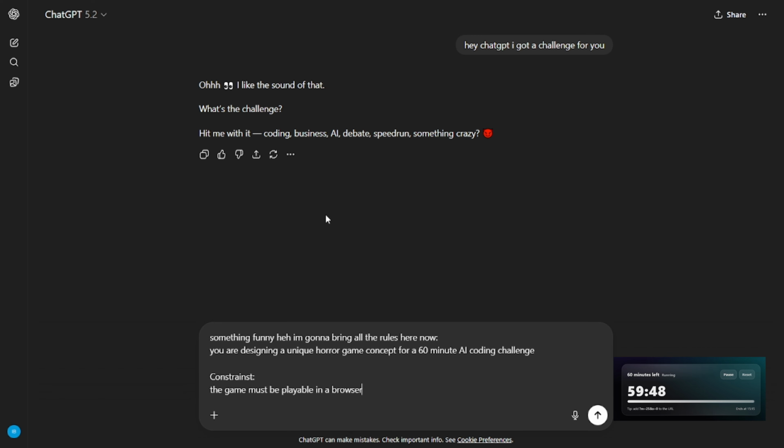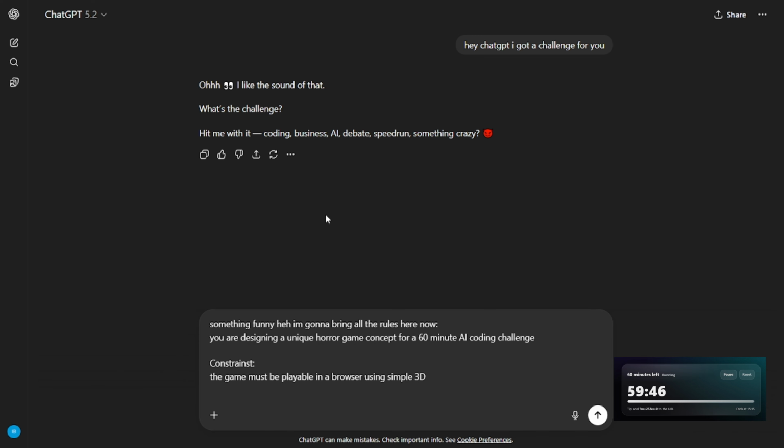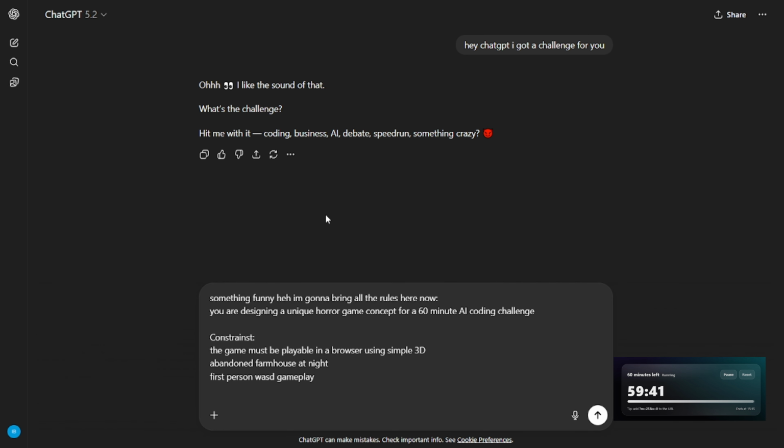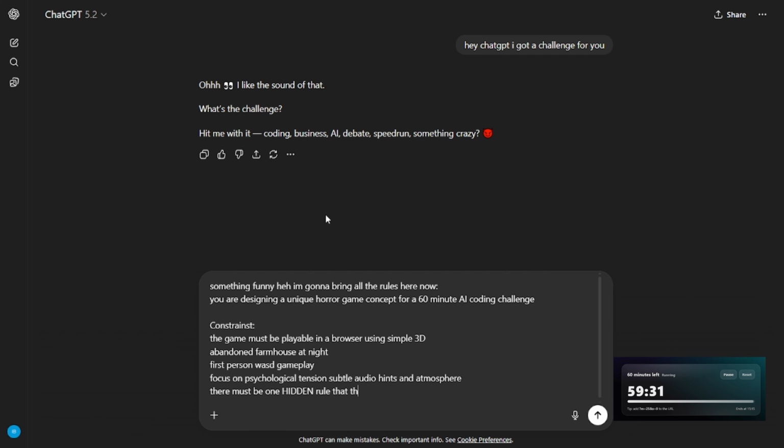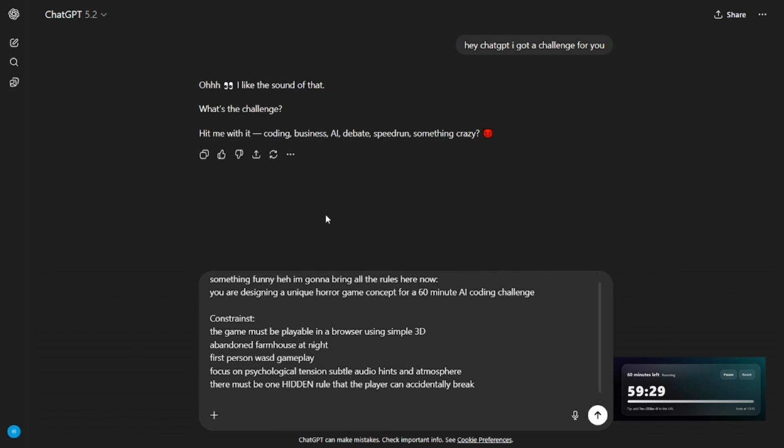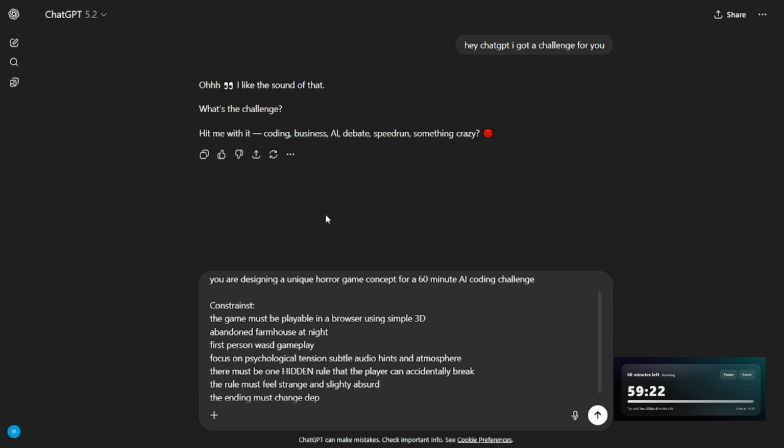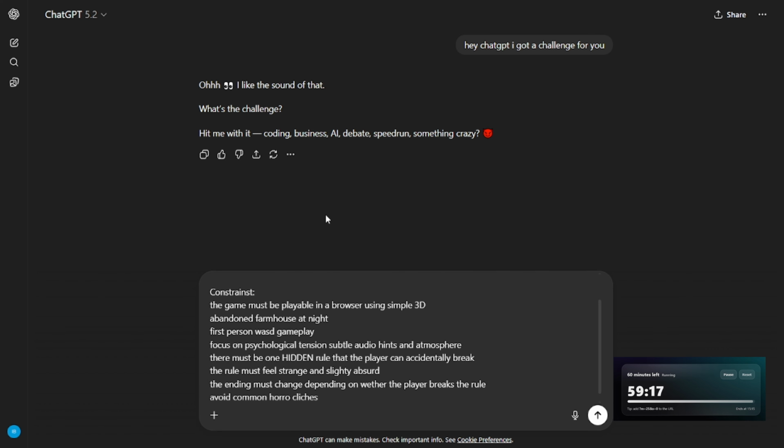Now, the prompt I'm going to use for the AI is, you are designing a unique horror game concept for a 60-minute AI coding challenge. Constraints are: the game must be playable in a browser using simple 3D, setting is an abandoned farmhouse at night, first-person view with WASD gameplay, focus on psychological tension and subtle audio hints. There must be one hidden rule the player can accidentally break. The rule must feel strange. The ending must change depending on whether the player breaks the rule. Avoid common cliches like ghosts, demons or obvious monsters.